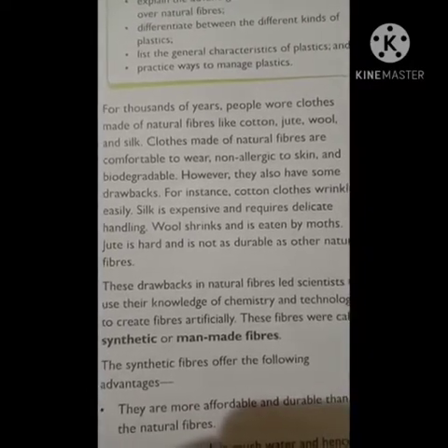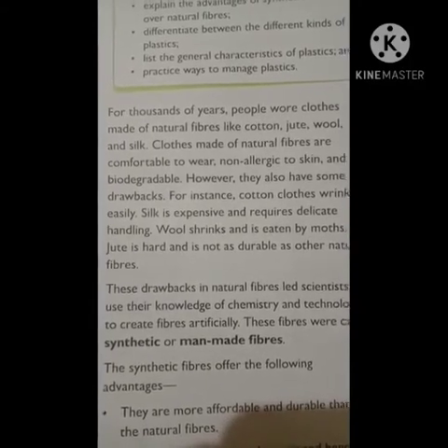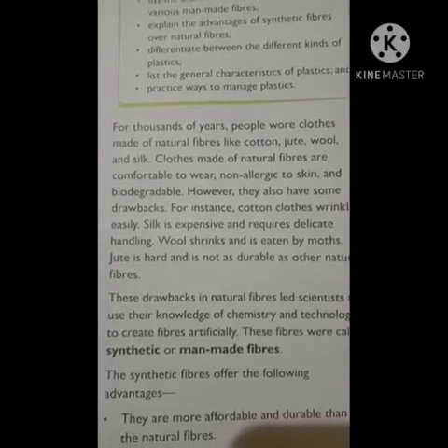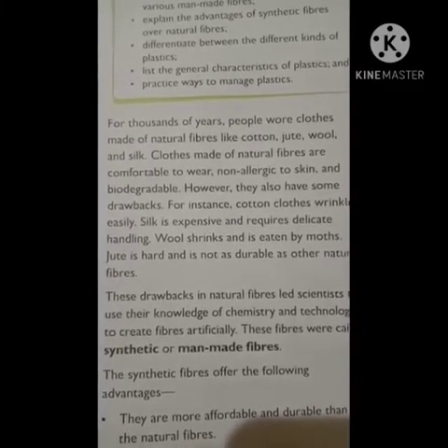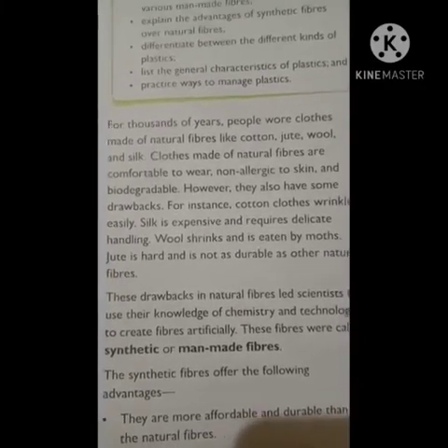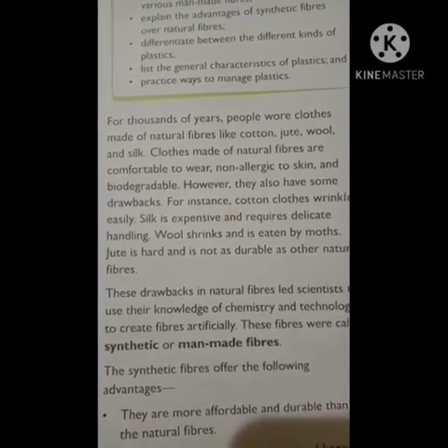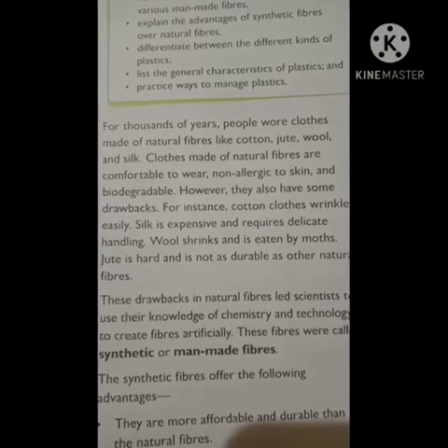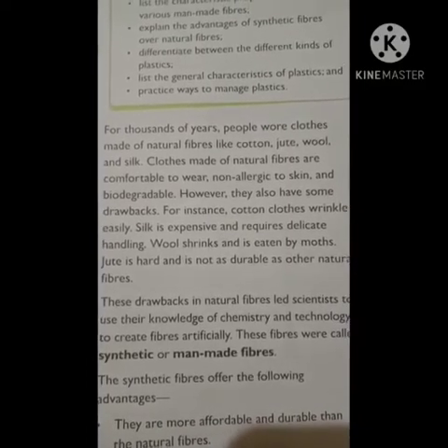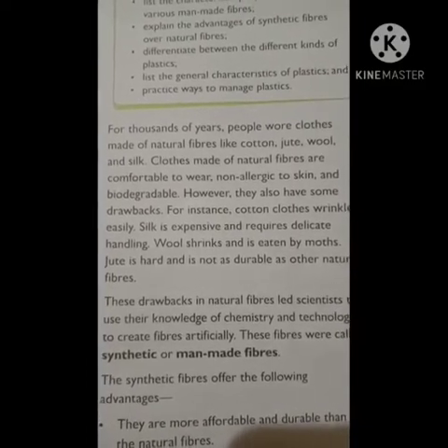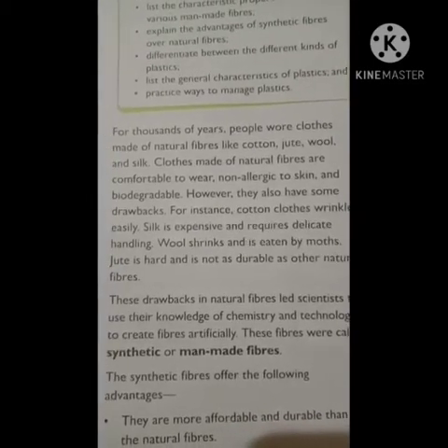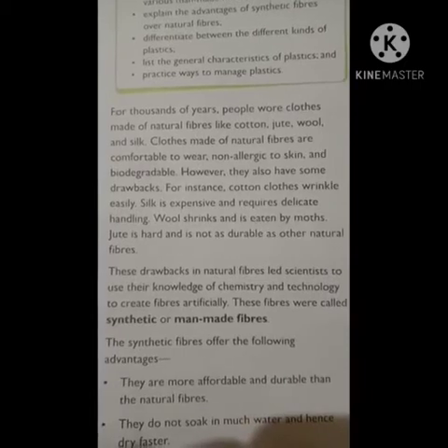Okay, it should be washed very carefully. That is, we should give it for a dry wash, and also we should handle it very smoothly. And also wool. Wool is also a natural fiber. It also shrinks and it will be eaten by moths also, right? And jute is very hard and it is not as durable as other natural fibers. So these are a few drawbacks, okay?